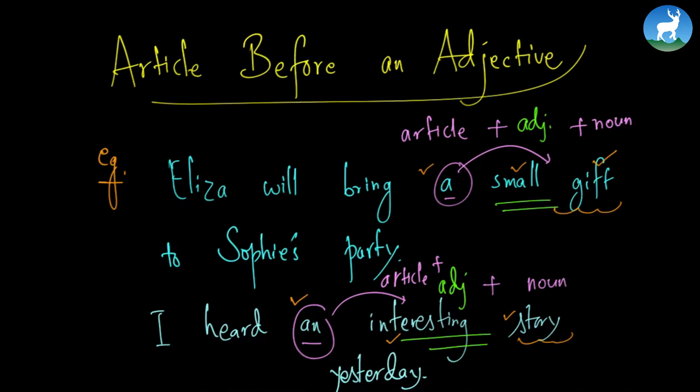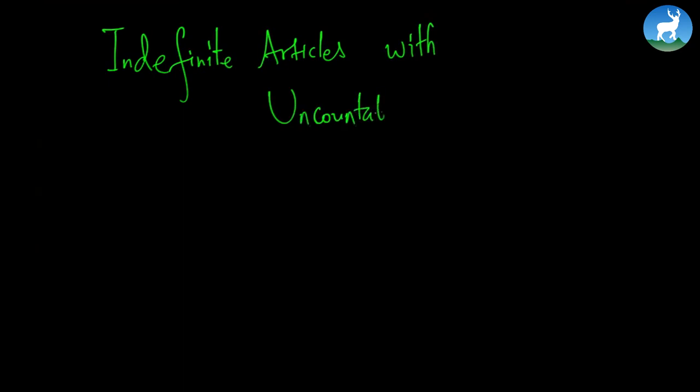Okay, let's talk about another topic, another idea: indefinite articles with uncountable nouns. Now there are some nouns that cannot be counted, and they're regarded as uncountable nouns. Uncountable nouns are nouns that are either too difficult or impossible to count. They include intangible things like information and air, liquids like milk, wine, and water, and things that are too large or numerous to count, for example, equipment, sand, wood.